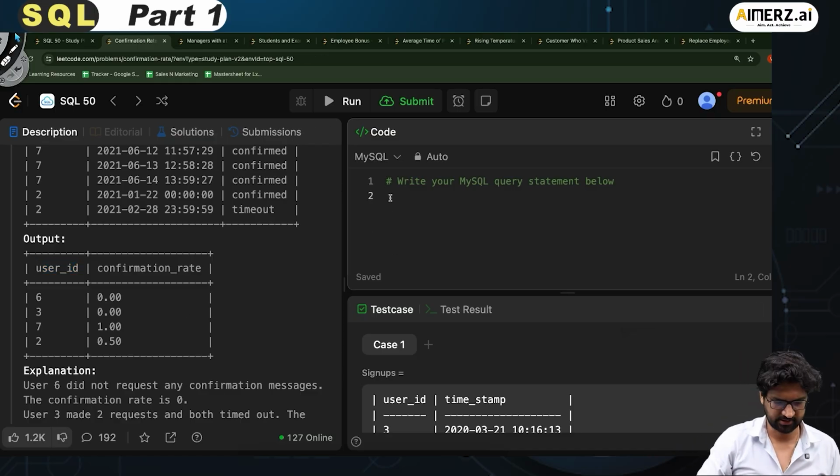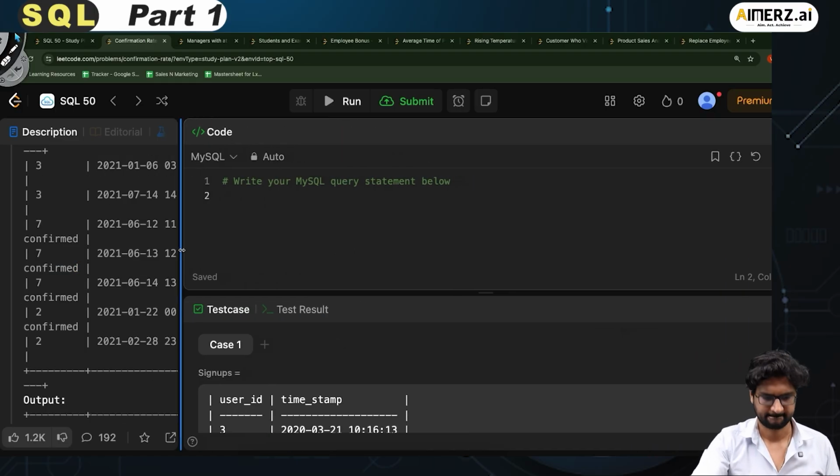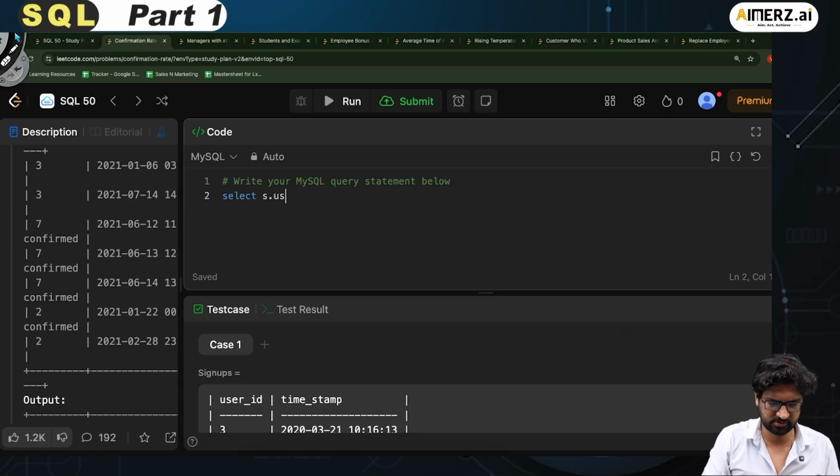So I'll have to write something like this. Select. This is a good question. I write select, and then I call it s.user_id. That's number 1. The second field has to be rounded, so I can call it round, and then I have to coalesce this, right?